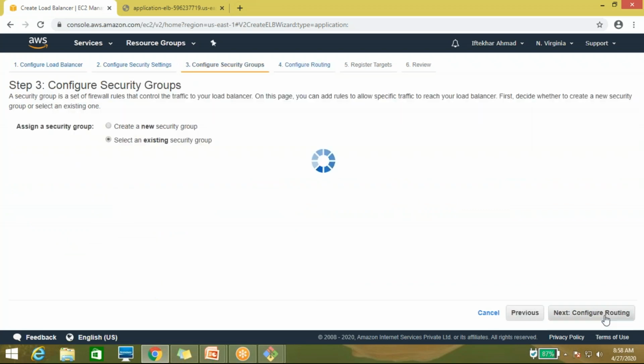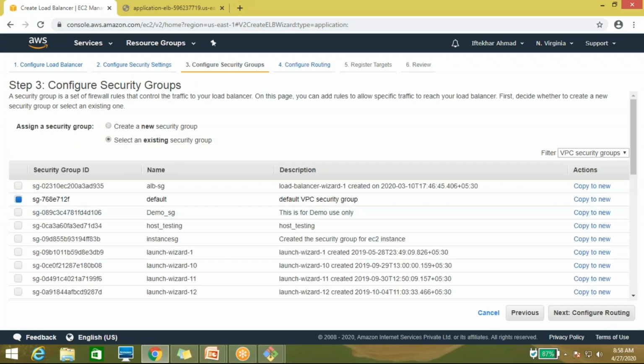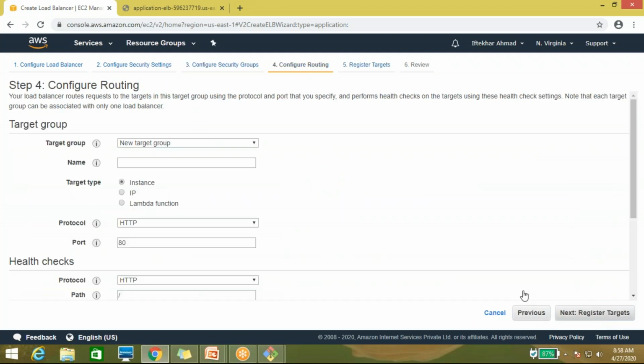Next, security group. Next, name. Here you can see that there is no target group, so that's the reason it's not showing any target group. Now let me put the name, application target group.